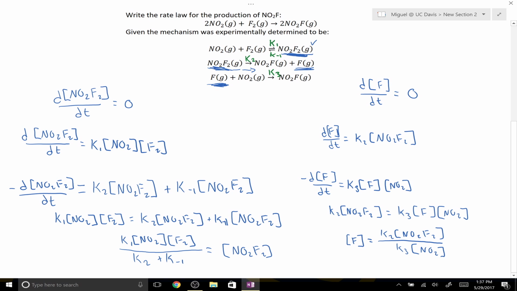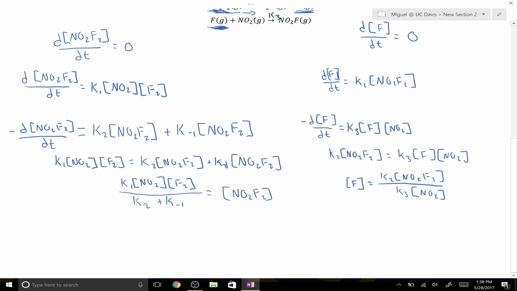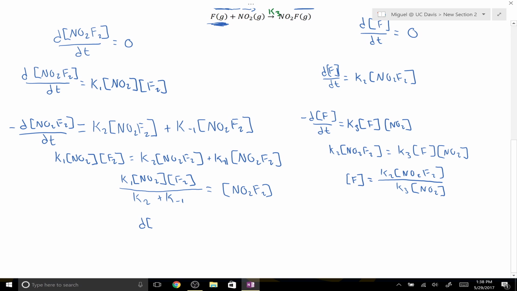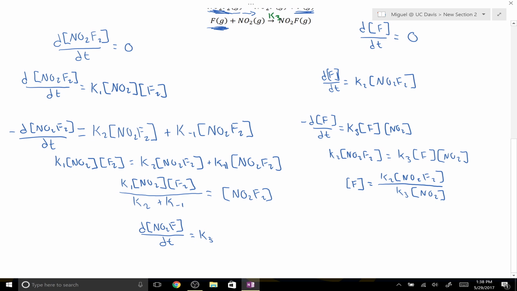Because we want the rate law for the production of NO2F, and it's produced in this very last step, we're going to use the very last step as the rate law. That is, the rate of production of NO2F at any given time is equal to k3 times the concentration of monatomic fluorine times the concentration of NO2.